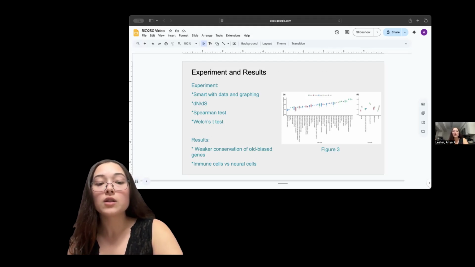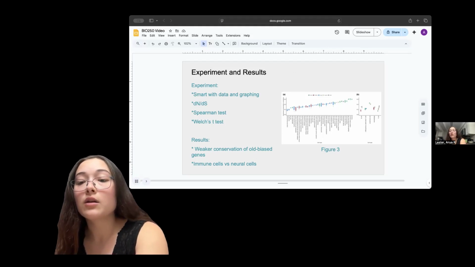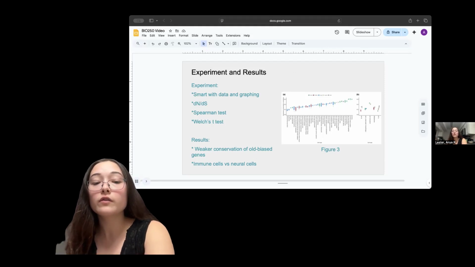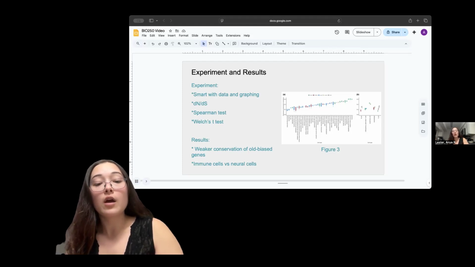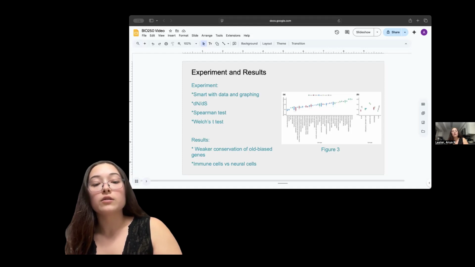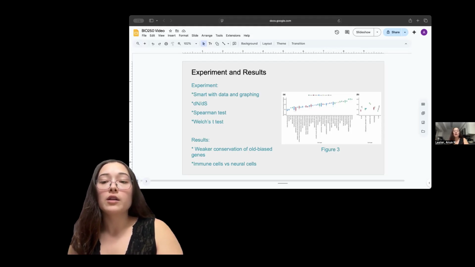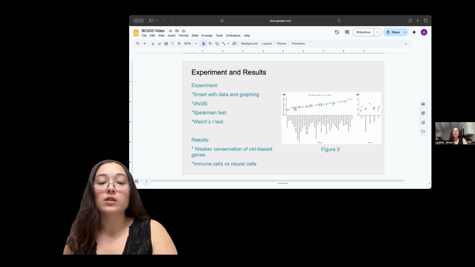The results show that there was weaker conservation of old biased genes than young biased genes, and that depending on the cell type, there are also different levels of conservation. Immune cells were highly unconserved, while neural cells were very conserved. Immune cells were subject to inflammatory responses and apoptosis, which is programmed cell death, while neural cells had a process called proteotoxicity, which means if they were to accumulate mutations in the body, that would result in early death.